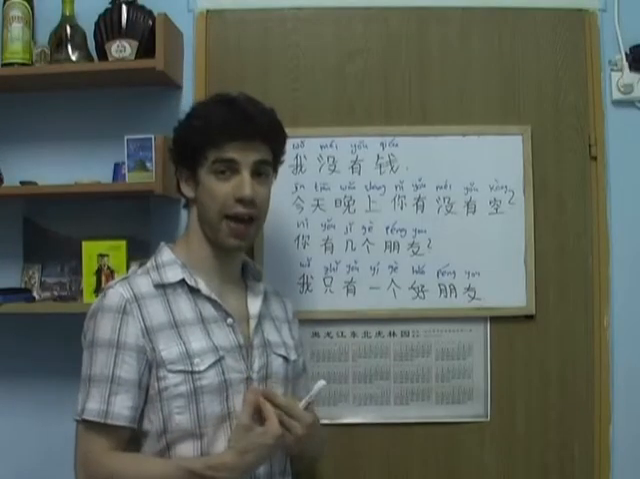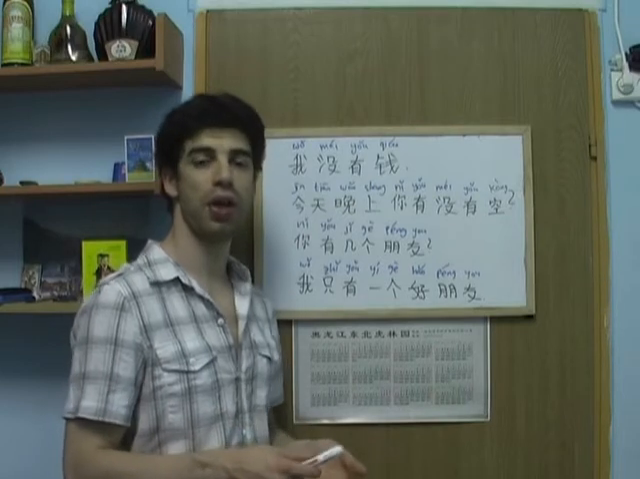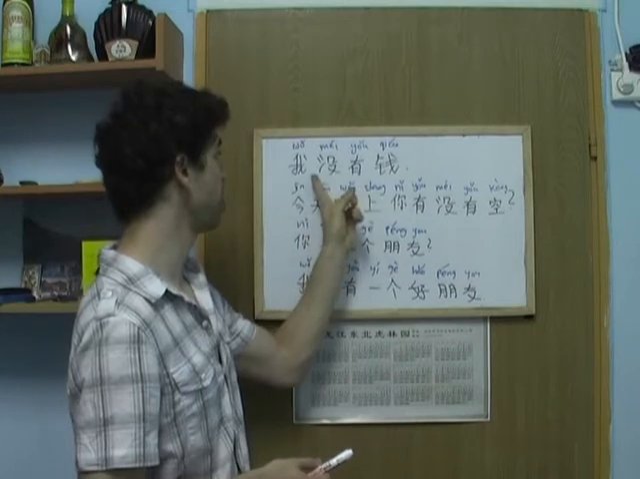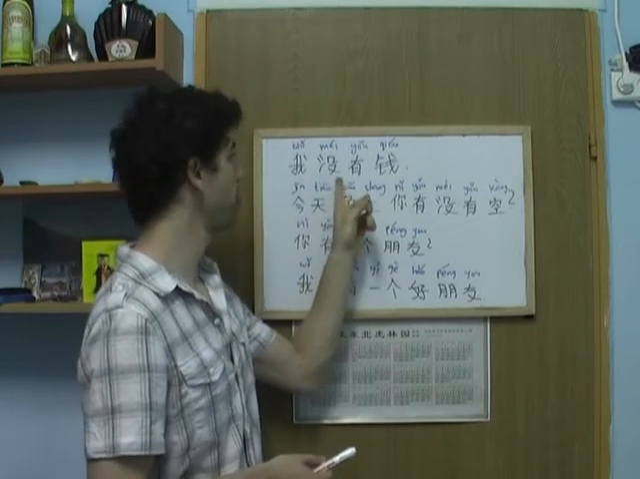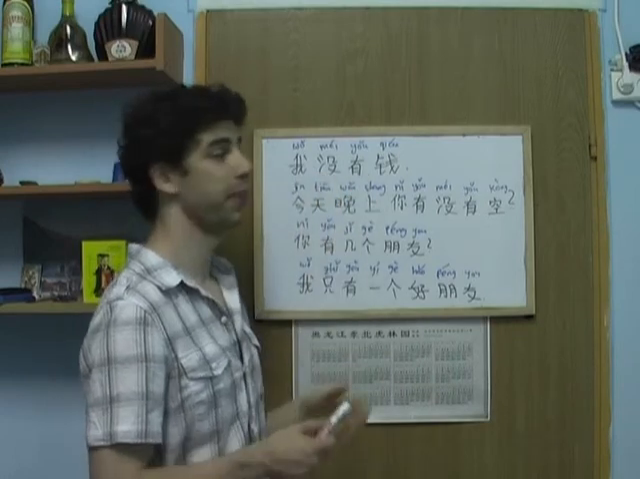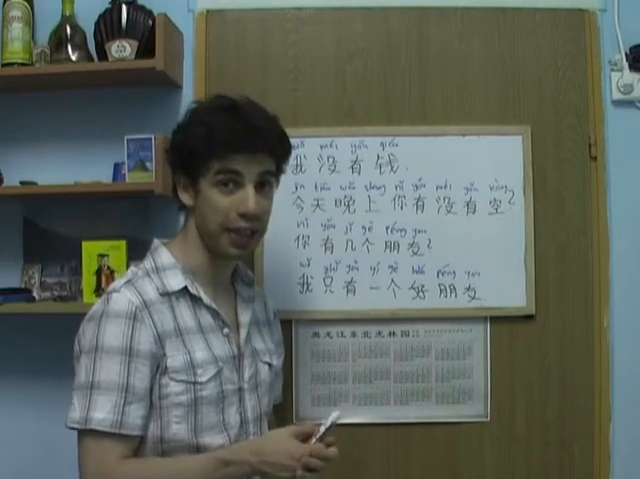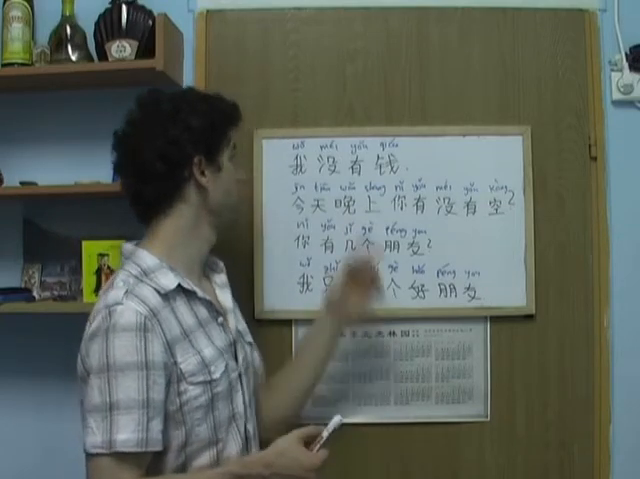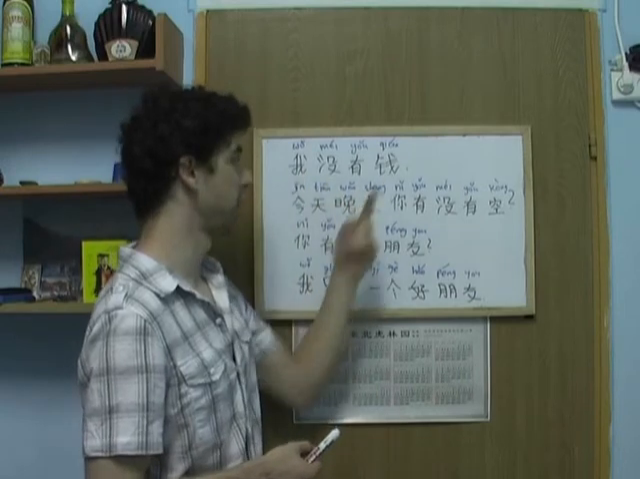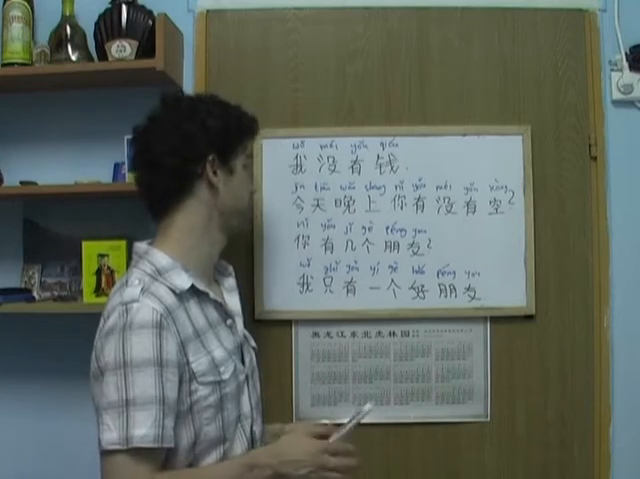If you want to say I have, you say 我有. If you want to say I don't have, you say 我没有, alright? You just add this character here, which is pronounced 没, before the verb 有, alright? So 我没有 means I don't have. This character here is pronounced 钱, and it means money. So this sentence here is pronounced 我没有钱, I don't have money. Okay, let's move on to the second example.